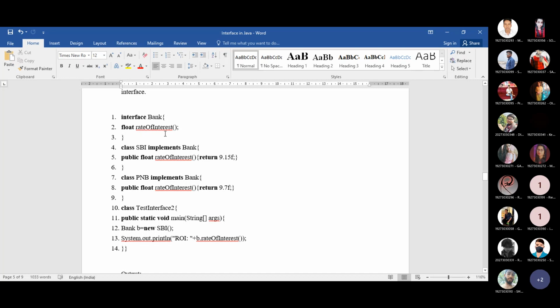Okay, so can anyone tell me what set of instructions can be written inside this rate of interest method if you are using the class concept instead of this interface? Is there any important set of instructions that must be present inside this rate of interest? I think the answer will be no, because you are providing a generalized view of rate of interest.